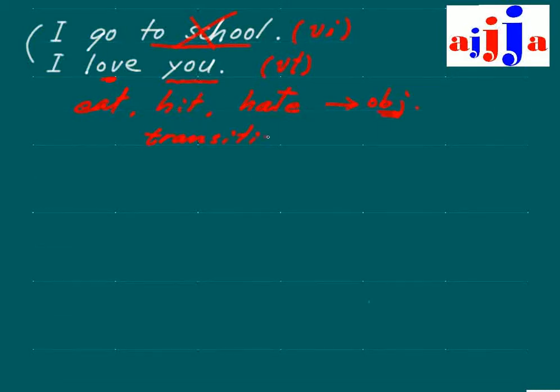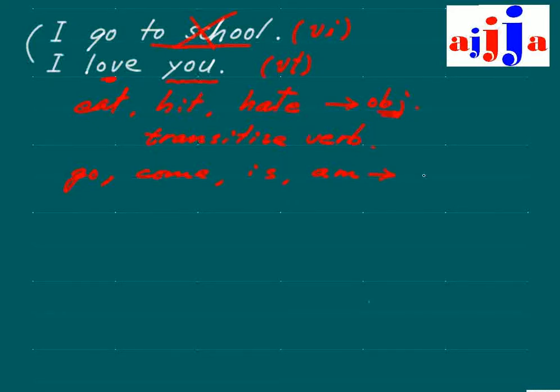That's why, in this case, we have an object, then we call these verbs what? That's right, transitive verb. A transitive verb. What if we don't have the object? Then it's like go or come. Something like that. Like go or come, is, am.